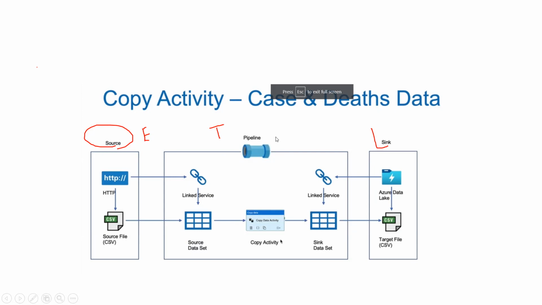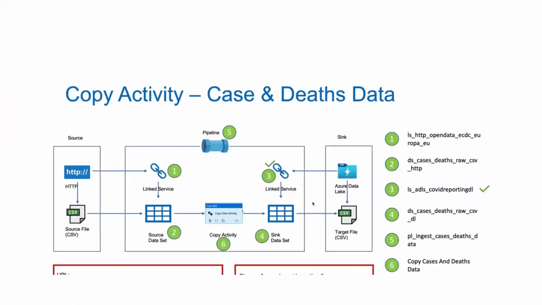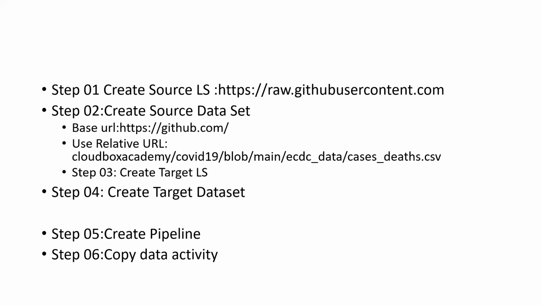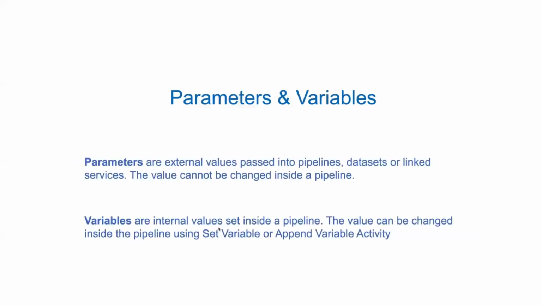Instead of doing that, we can use parameters and variables. Those are very important in day-to-day project work, because at the end everyone wants things to be automated. Parameters are external values passed into pipelines, datasets or linked services, and the value cannot be changed.